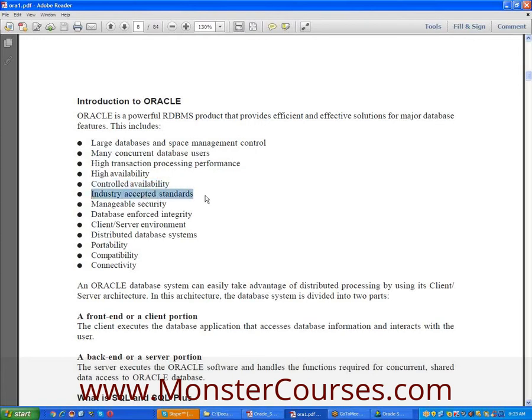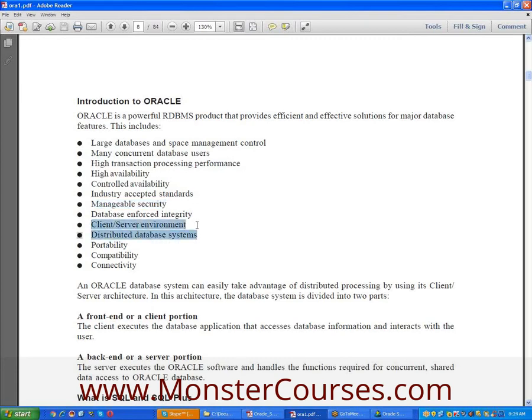Industry accepted standards: any industry, the IT industry and other industries. Manageable security: we can provide database security by using a username and password.